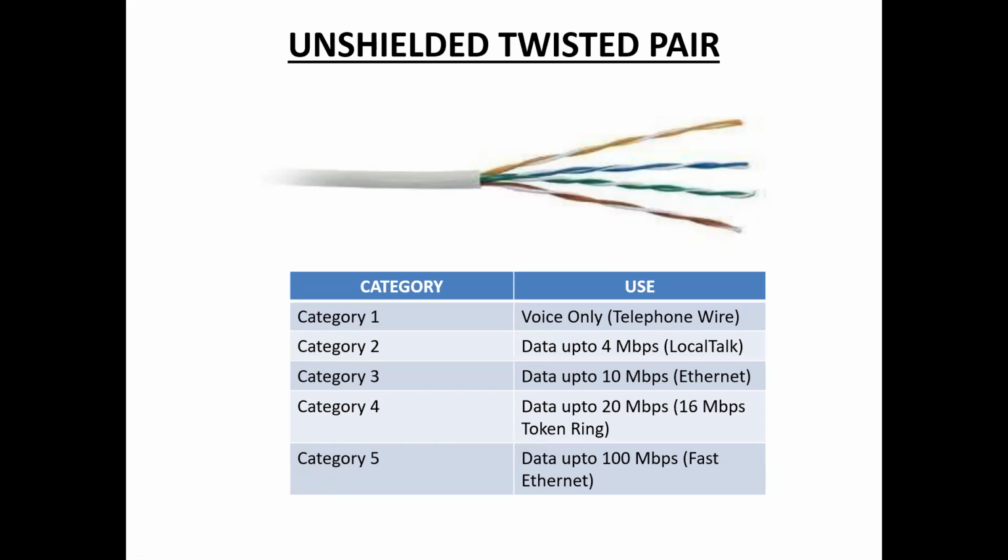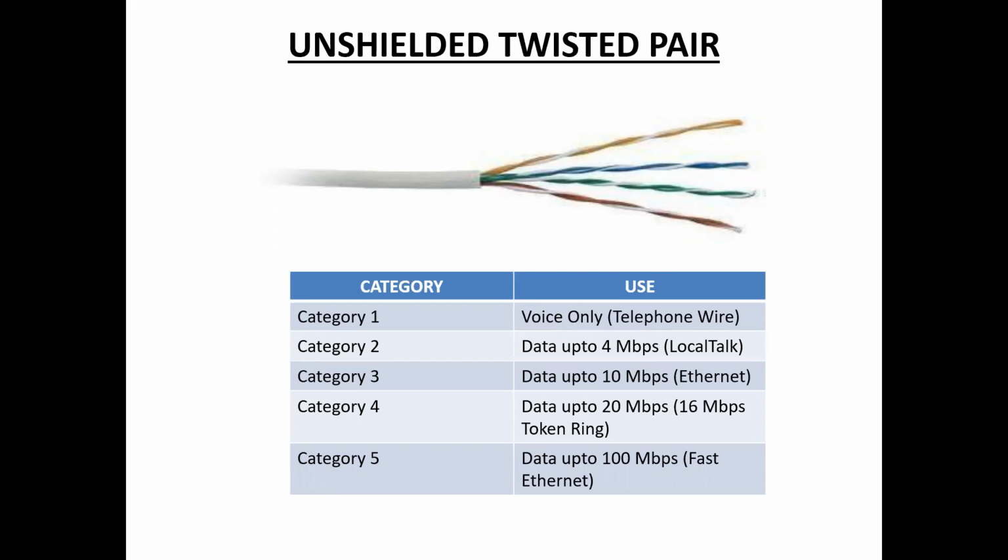Unshielded twisted pair cable has 4 pairs of wires inside the outer jacket, 1, 2, 3, 4, 4 pairs. Each pair is twisted with a number of twists per inch to help eliminate interference from adjacent pairs and any other electrical devices.